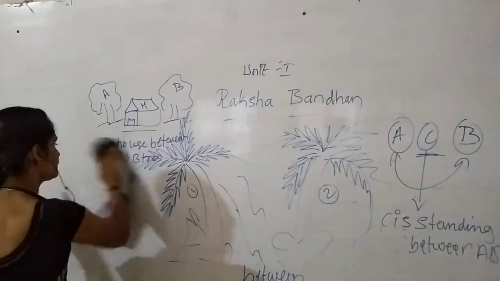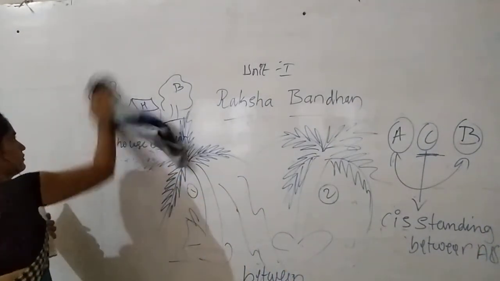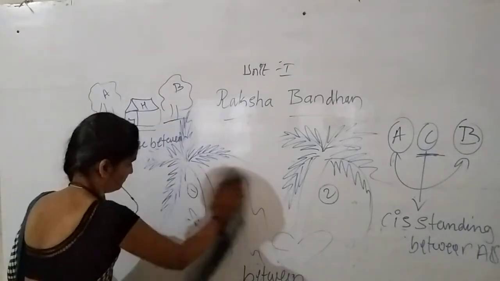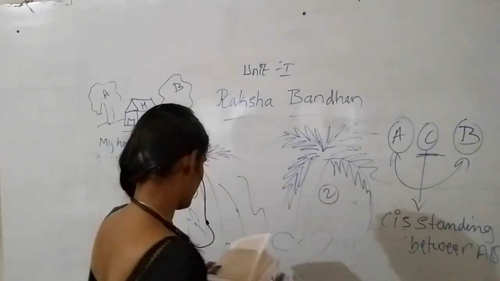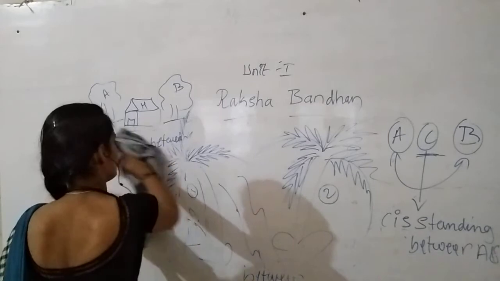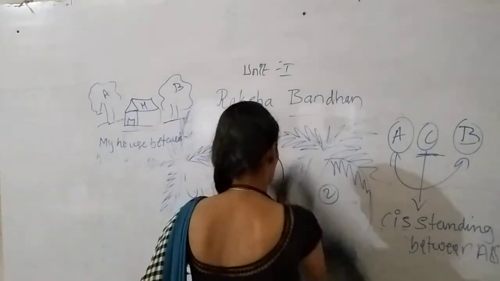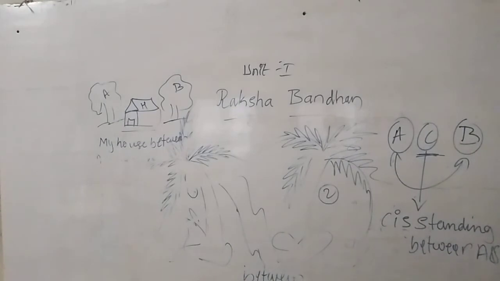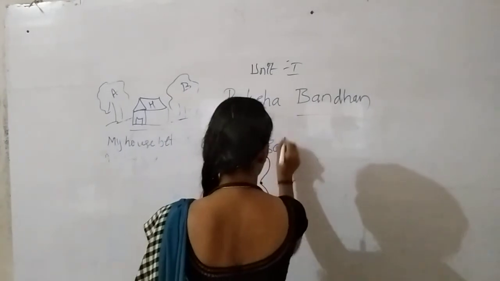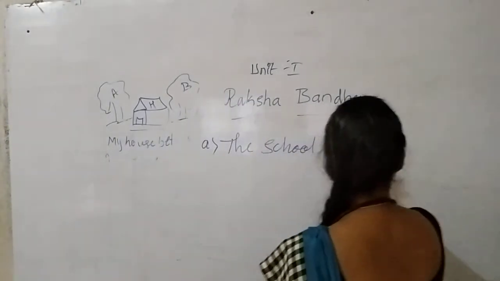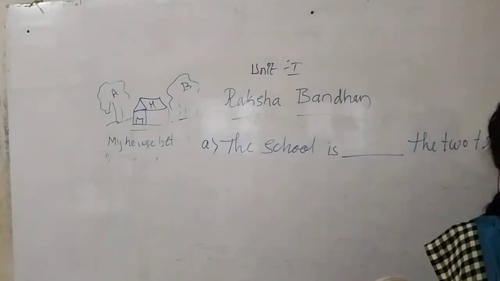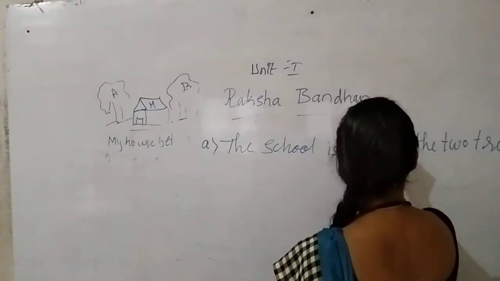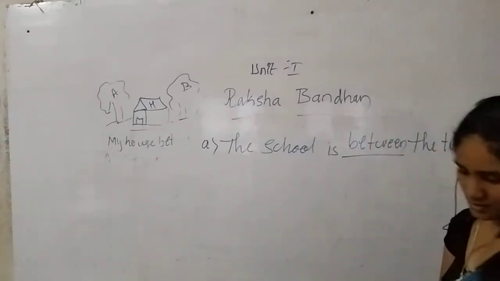So you fill the blanks. The first one is already done for us. For the second I will do it for you. The school is dash the two trees. So here in this blank we have to use between. Okay.